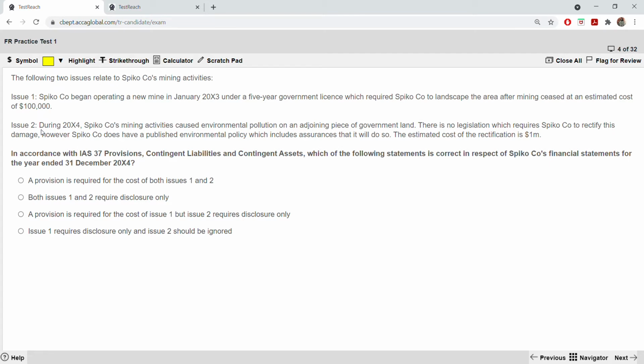Issue 2, during 2004, the next year. Spyco's mining activities cause environmental pollution on an adjoining piece of government land. There is no legislation which requires the company to rectify this damage. However, the company does have a published environmental policy which includes an assurance it will do so. The estimated cost of the rectification is 1 million. In accordance with IAS 37, which of the following statements is correct in respect of their financial statements for the year ended?